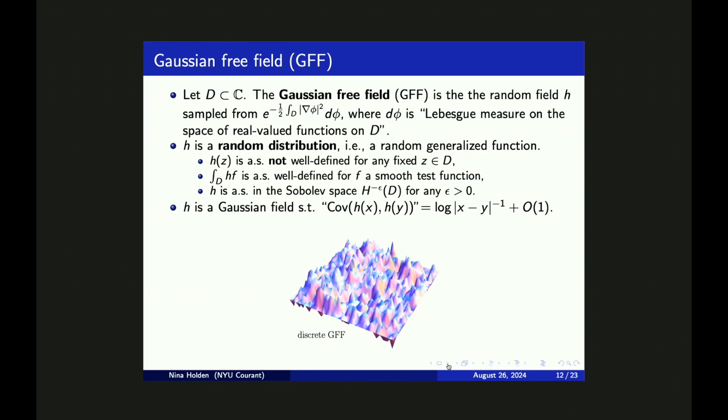However, if f is some smooth test function, then the integral of h against f is well defined, and this will be some random real number. More precisely, one can argue that with probability 1, h is an element in the Sobolev space H minus epsilon for any strictly positive epsilon. One can also argue that h is a Gaussian field, such that the covariances are blowing up logarithmically when the two points in question are approaching each other.